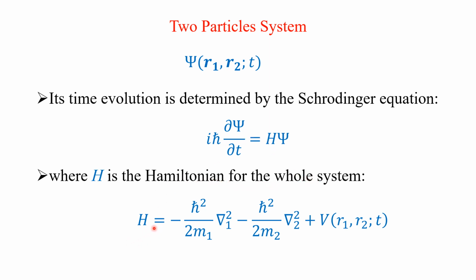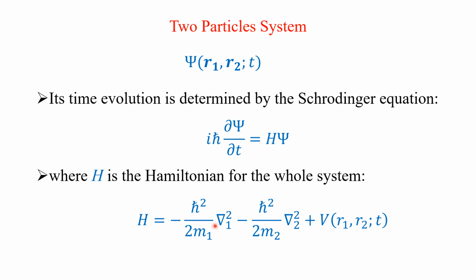Since we have two particles, the Hamiltonian is equal to minus h cross squared over 2m1 del 1 squared minus h cross squared over 2m2 del 2 squared plus V, which is a function of r1 and r2, of course, with time.